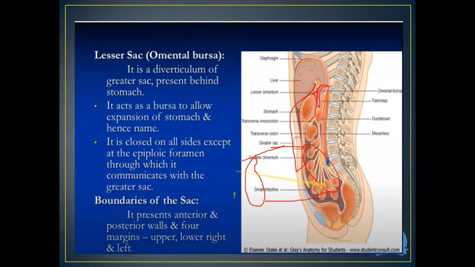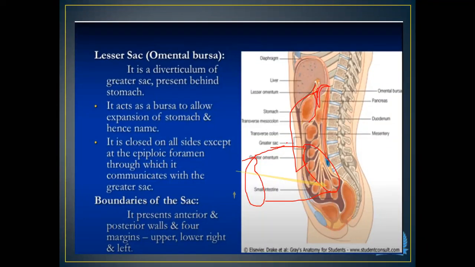Please remember this because it has come as an important question. One of the questions asked in the exam was what comes in the posterior relationship of the lesser sac. So it's the stomach which comes in the posterior relationship of the stomach, of the lesser sac. Now this lesser sac is closed on all sides except at the epiploic foramen, through which it communicates with the greater sac.